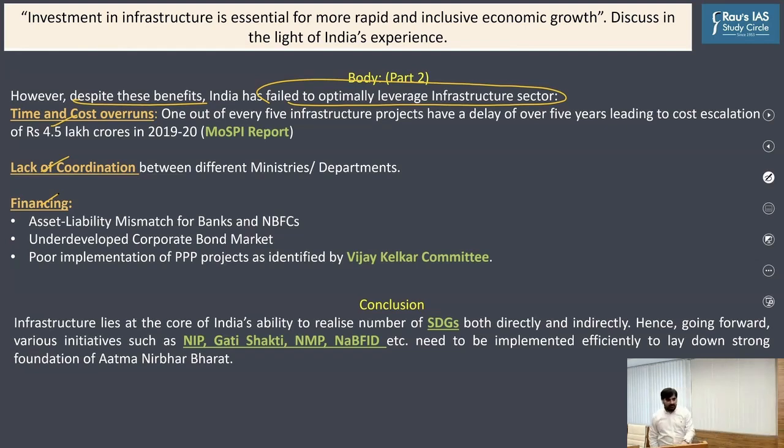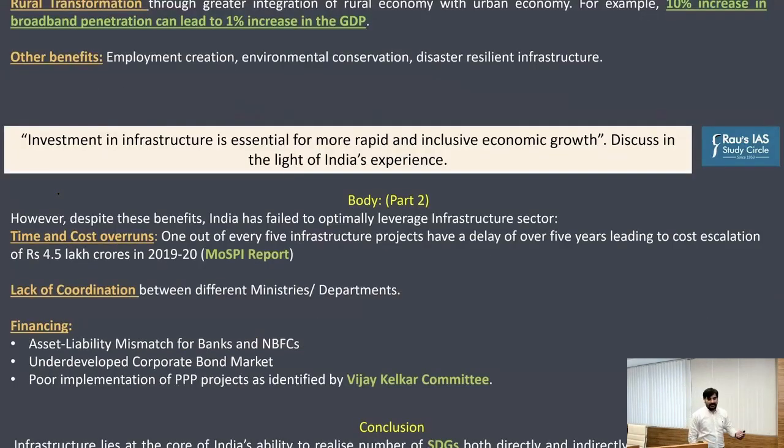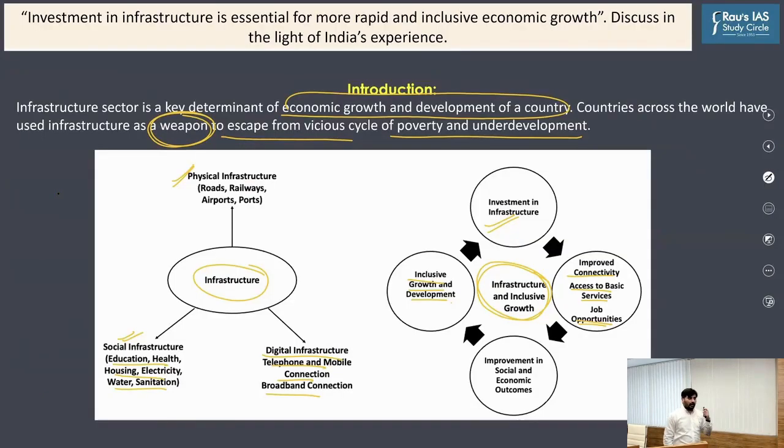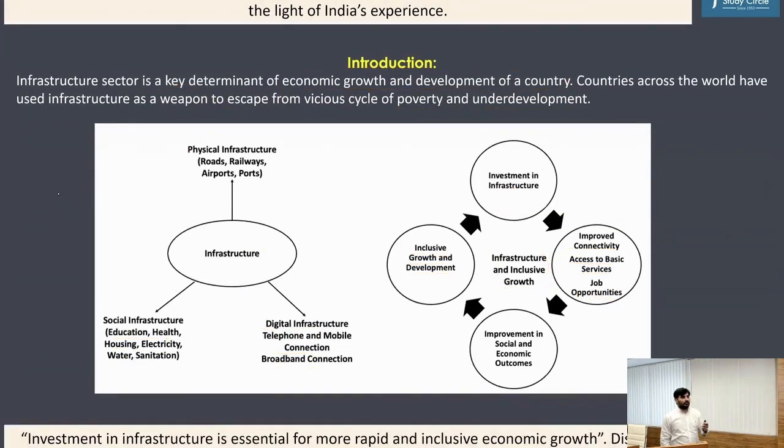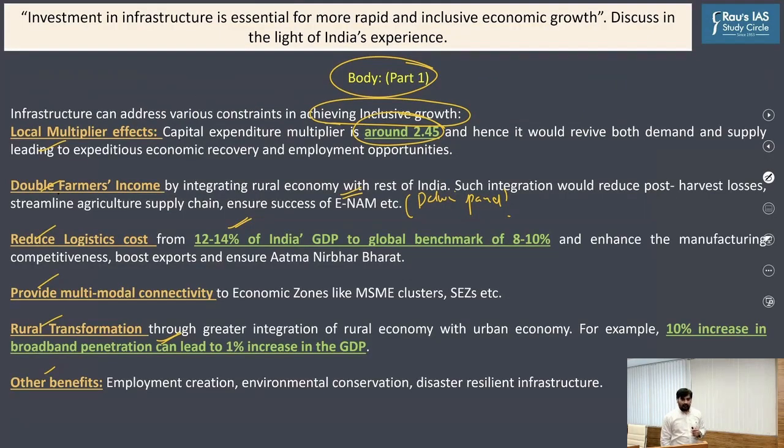Now, if you look at the number of words which I have used here to write the answer, it is approximately 280 words. So in 280 words, I have tried to highlight the different dimensions of the question. Are you clear with this, all of you?